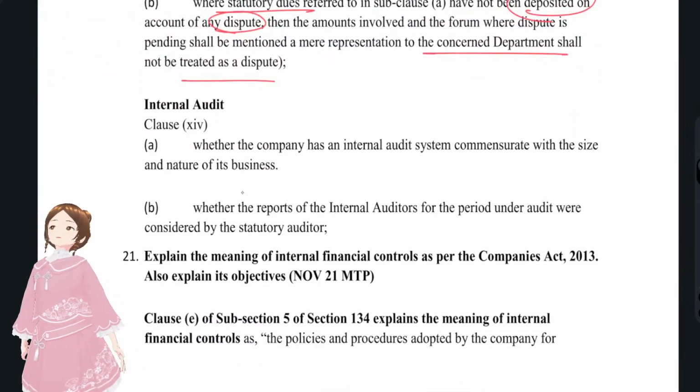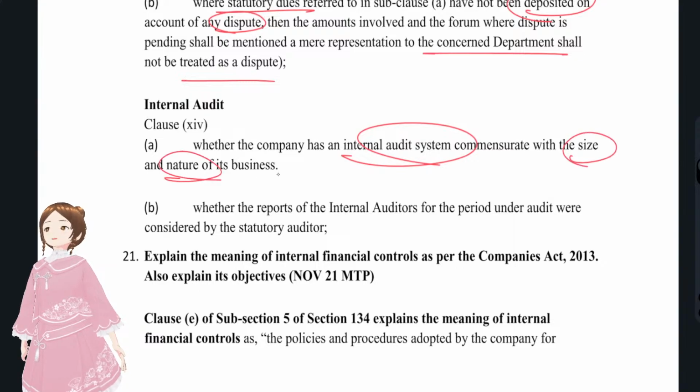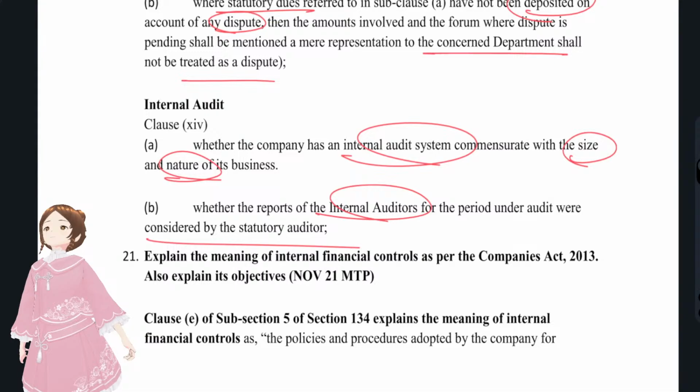And with regards to the internal auditor, whether an internal audit system was there, commensurate with the size and nature of the business, and whether the internal audit reports have been considered by the statutory auditor or not. You have to check only these 2 points, that's it.